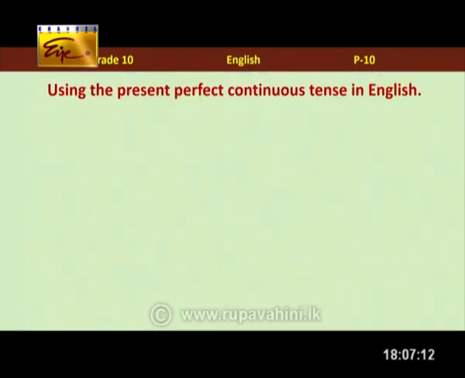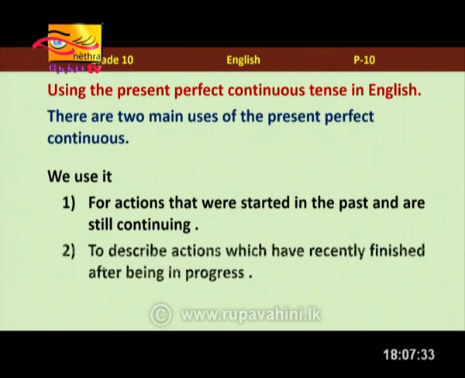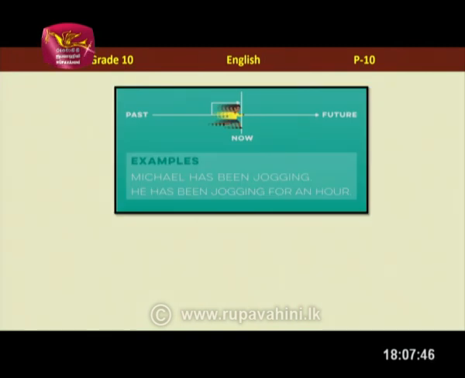You got that correct. So, when we come to using present perfect continuous tense in English, there are two common ways we use it. The first one we already discussed: to talk about actions that we started in the past but are still continuing. And the second use is to describe actions which have recently finished after being in progress. Don't worry children, we will discuss them separately, so it will be clear for you.